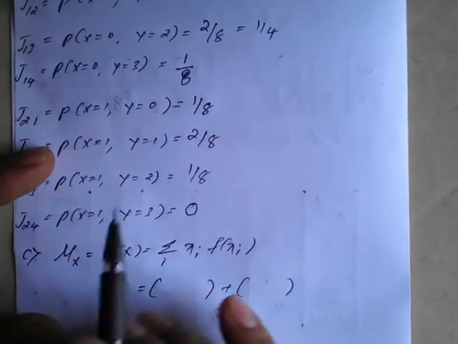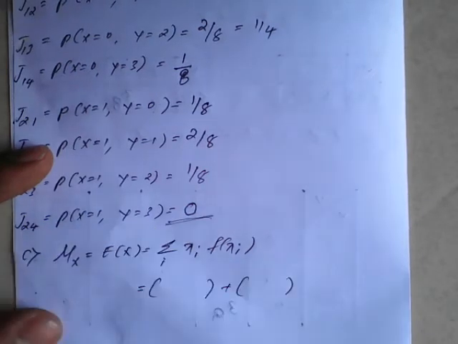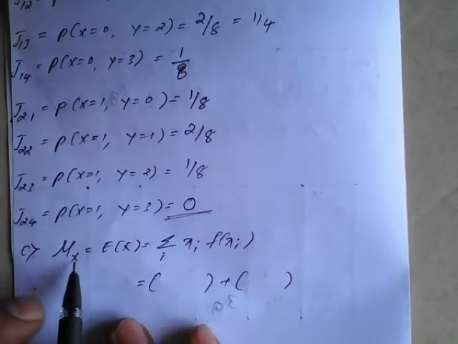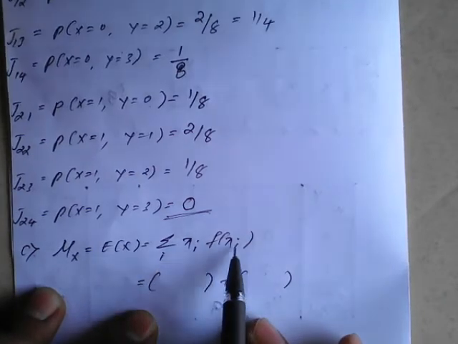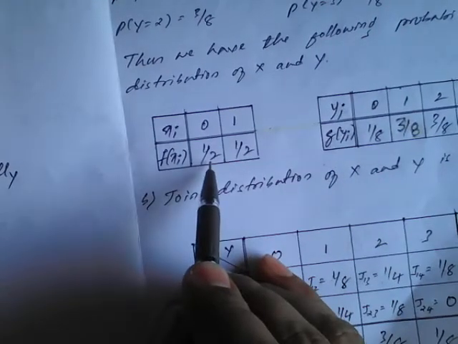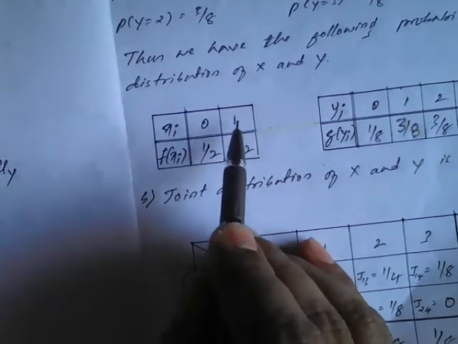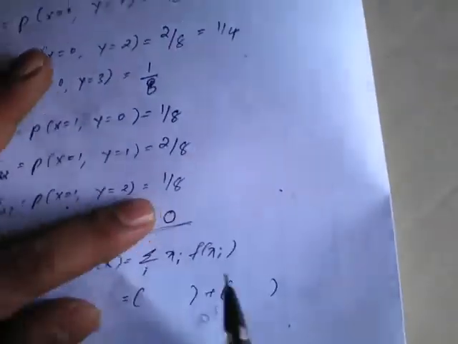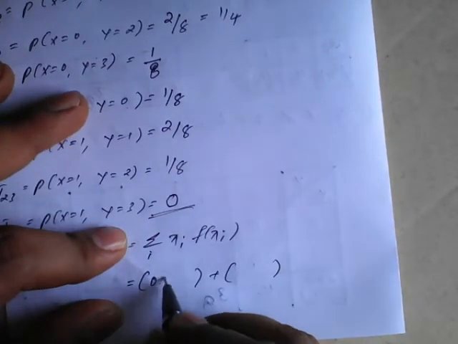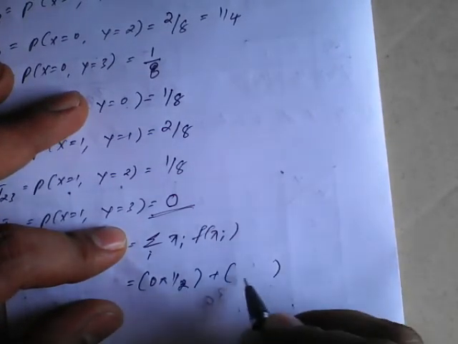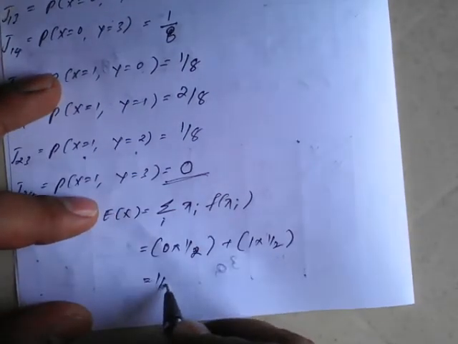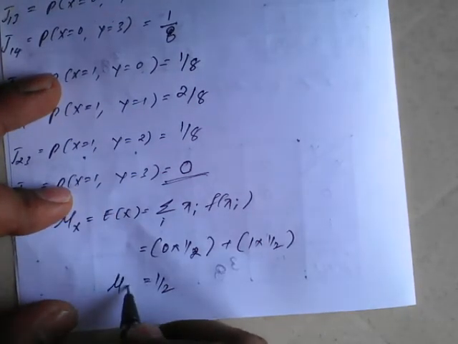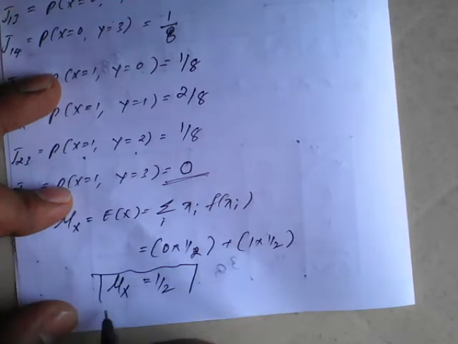So from the table, we have completed. Then we need to go for mu x, that is expectation of x. The formula is summation of i, xi into f of xi. So here expectation means we need to check 0 into 1 by 2 plus 1 into 1 by 2. You write it here. So that is 0 into 1 by 2 and 1 into 1 by 2. So the resultant is what here? 1 by 2. So this is the answer of mu x or expectation of x.